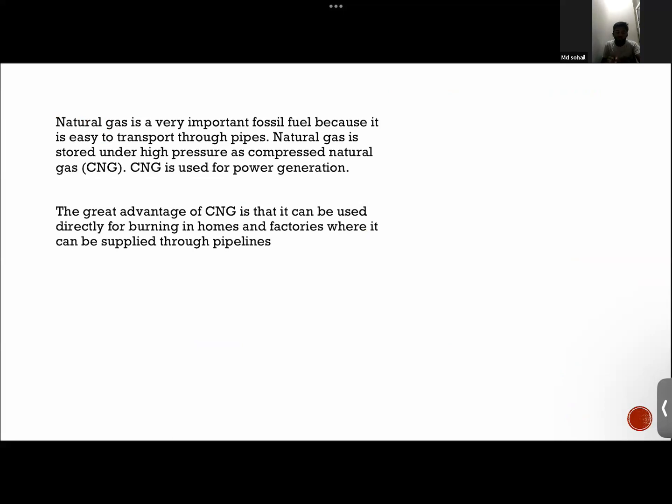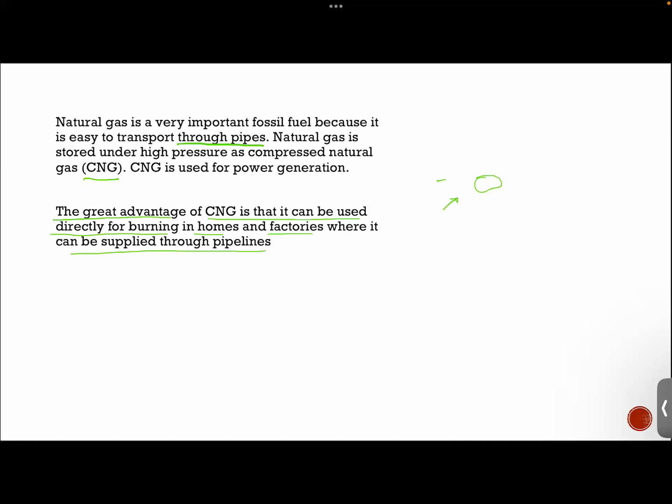Its importance lies in the fact that it can be transported through pipes also. Apart from being nature friendly, it can be transported easily from one place to another. Natural gas is stored under high pressure, hence it is called CNG. The great advantage of CNG is that it can be used directly for burning in homes and factories, where it can be supplied through pipelines. If you have another type of fuel, like solid fuels such as coal, you need to first ignite it with some other material. Coal is not going to catch fire easily.